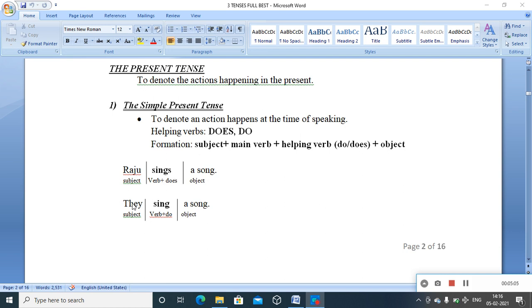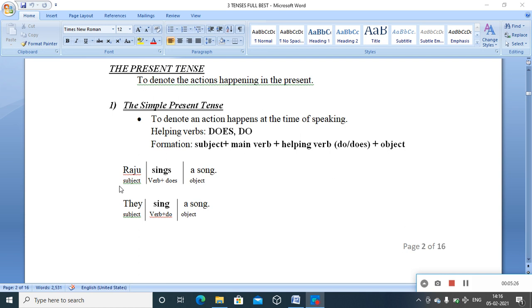So just see the same action when performed by a plural subject. They sing a song. This also is an action that happens at the time of speaking. But why they sing a song? It's not they sings a song, it's only they sing a song.